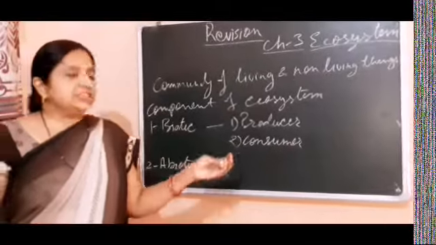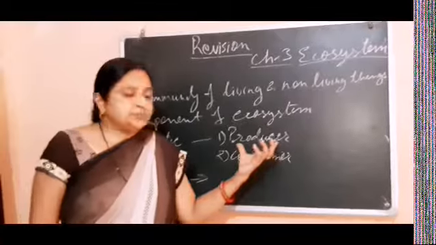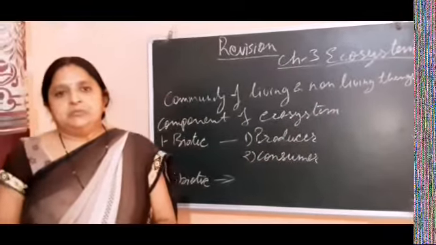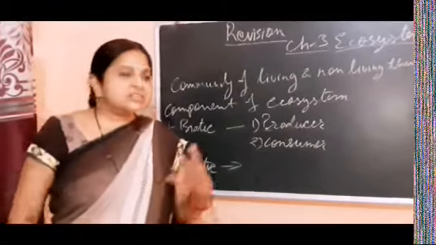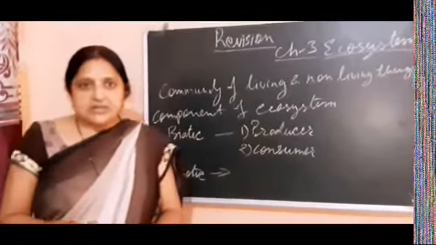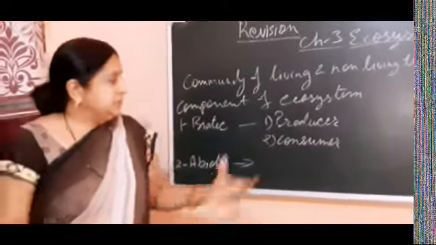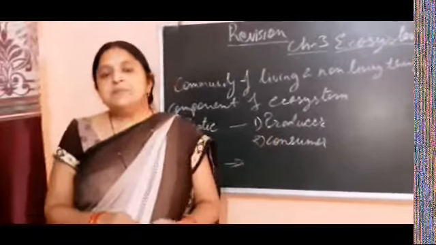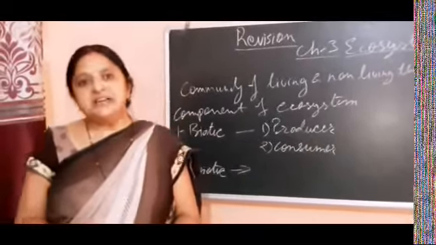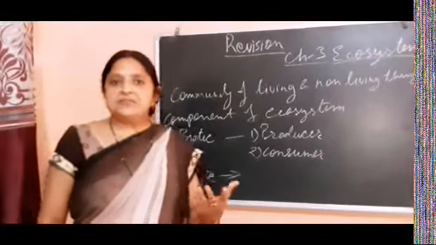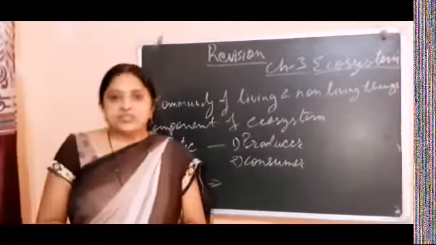non-living things with the living things, and they are the first organism of the food chain. Our food chain starts with the producers. In this way, all the green plants are the producers, because they make their food by themselves, and hence they are called autotrophs. Auto means self, and trophs means feeding. Self-feeding. They are able to make food by themselves, so they are called producers.